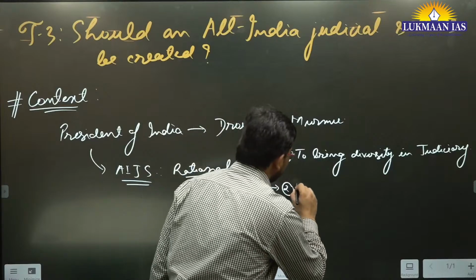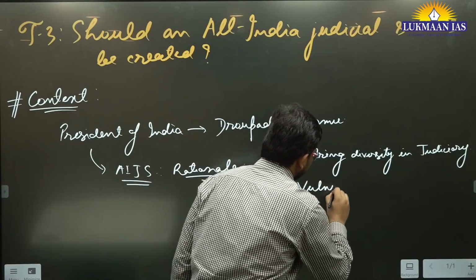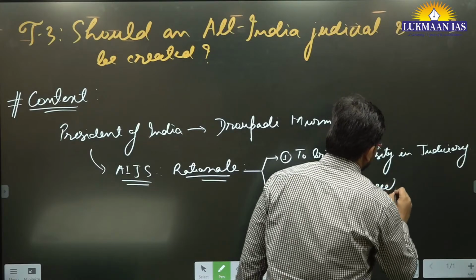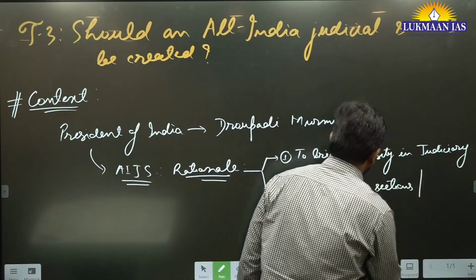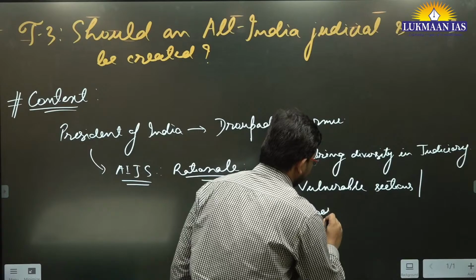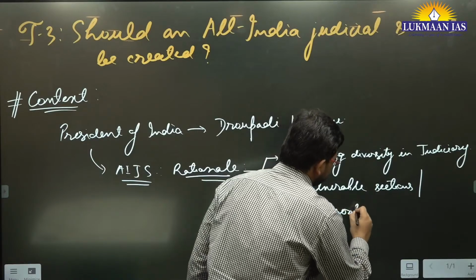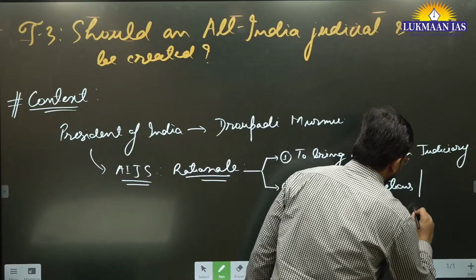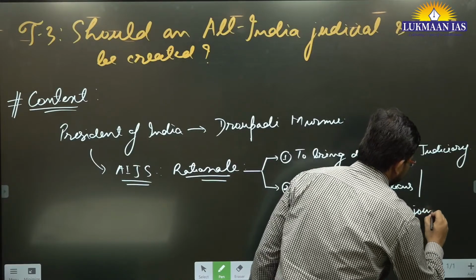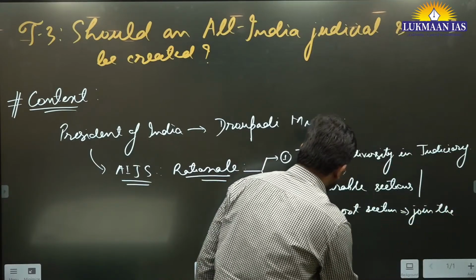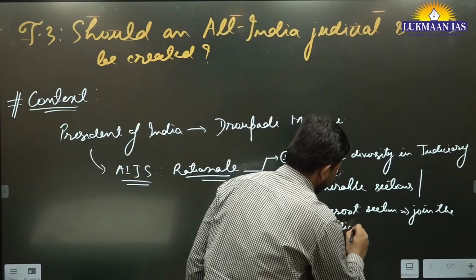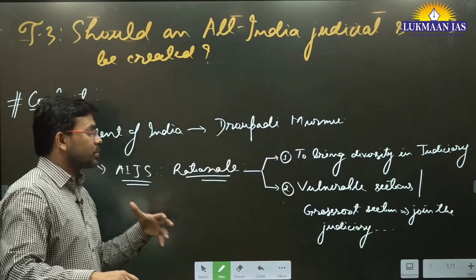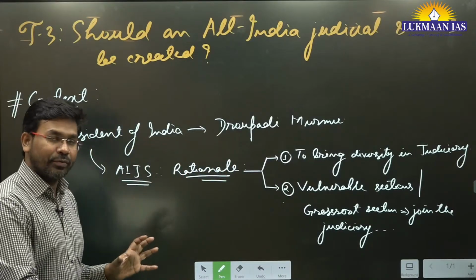So the thing is, vulnerable sections, or we can say the people from the grassroots section of the society, will also be able to join the judiciary. These are some of the rationale that was pointed out by the President of India there.